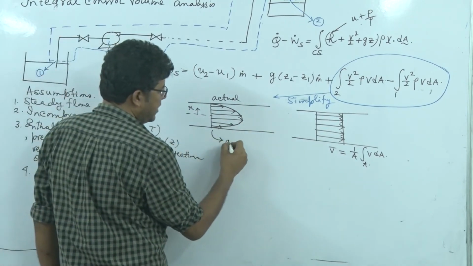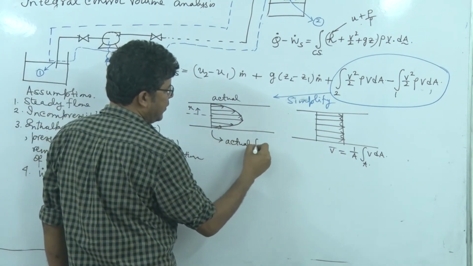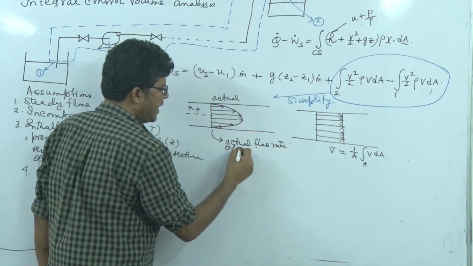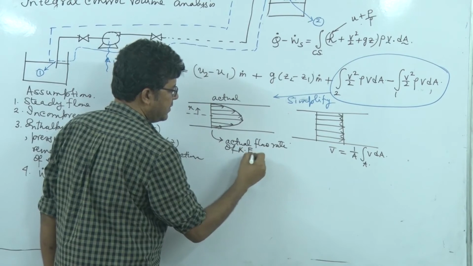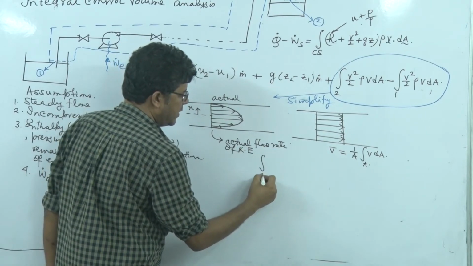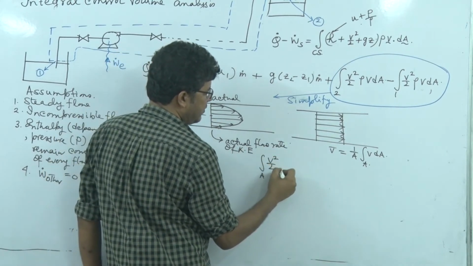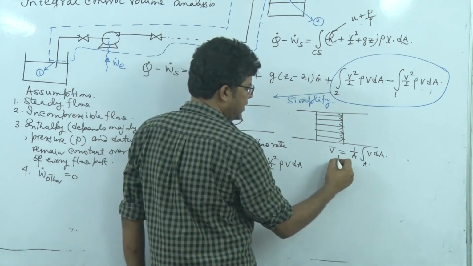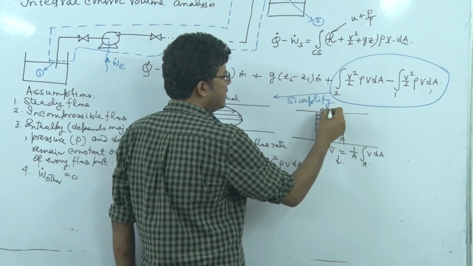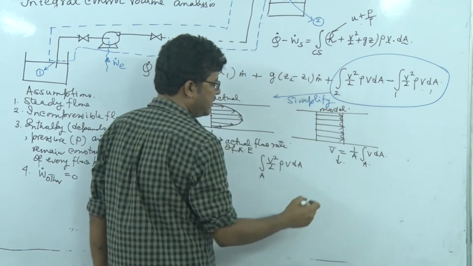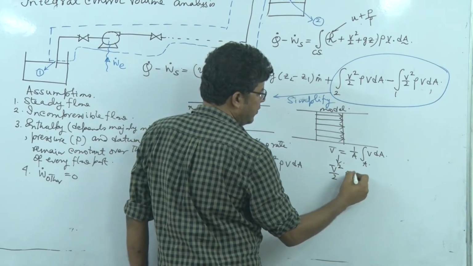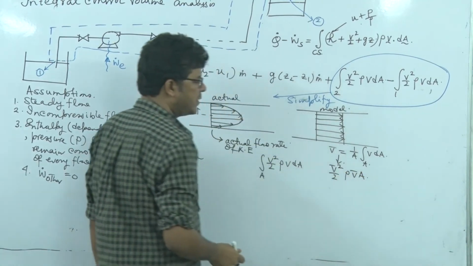So the actual flow rate of kinetic energy is integral over area A of V square by 2 rho V dA, right? And here in the model case, what is the kinetic energy flow rate? V bar square by 2 into rho V bar A, right?